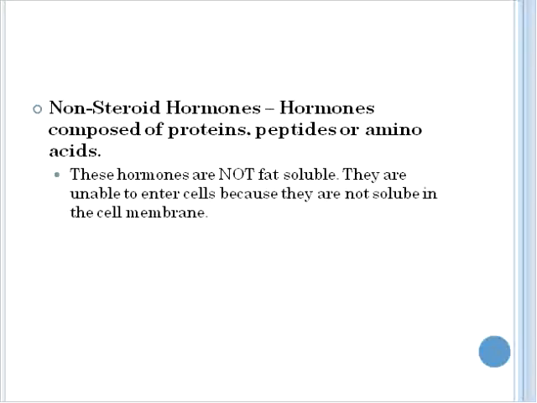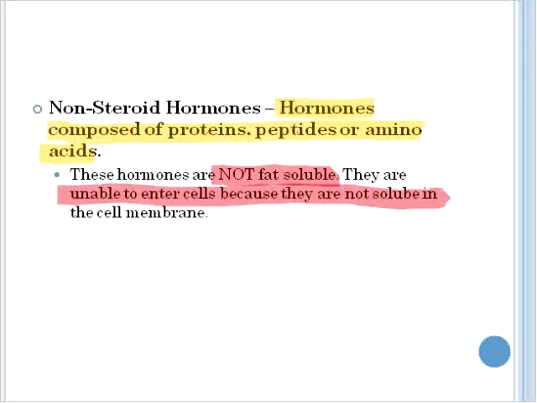Non-steroid hormones, on the other hand, are hormones that are comprised of proteins, peptides, or amino acids. Unlike the steroid hormones, these hormones are not fat soluble. They are unable to enter cells because they are not soluble in the cell membrane. Remember, the cell membrane is a phospholipid bilayer. A fat soluble hormone, such as a steroid one, would be able to cross the membrane. A non-steroid hormone, on the other hand, cannot.